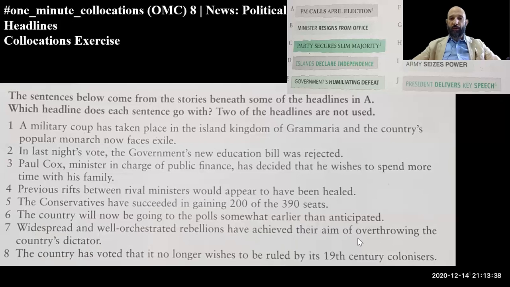Now, overthrow is the same thing as topple, or remove from office. So it's G. And the last one, the country has voted that it no longer wishes to be ruled by its 19th century colonizer. Yeah, that's declare independence. Yes, that's declaring independence.